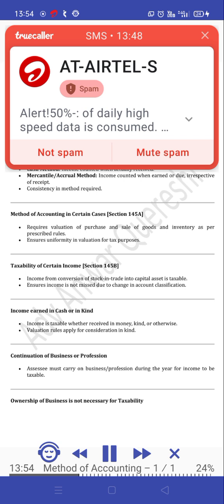Taxability of certain income, section 145B. Income from conversion of stock in trade into capital asset is taxable. Ensures income is not missed due to change in account classification. Income earned in cash or in kind. Income is taxable whether received in money, kind, or otherwise. Valuation rules apply for consideration in kind.